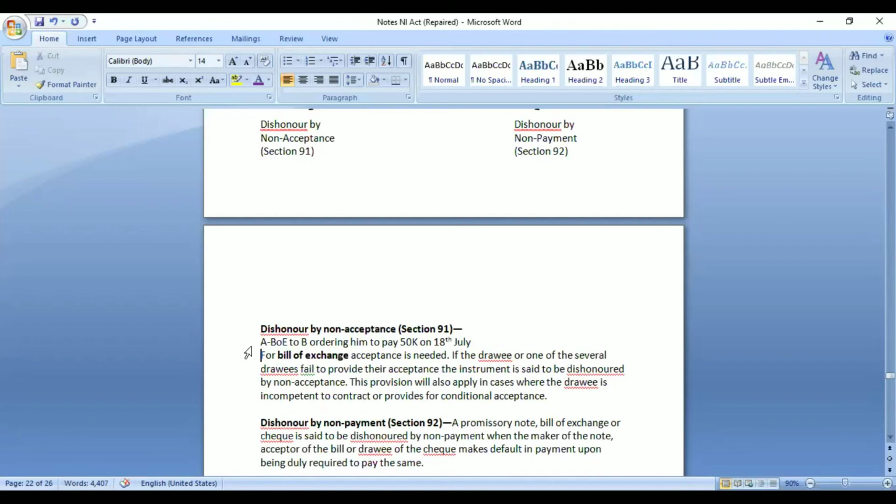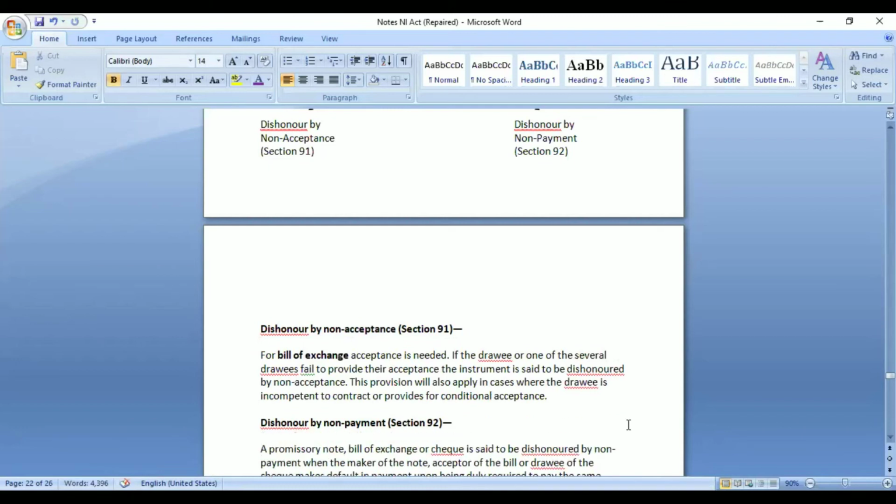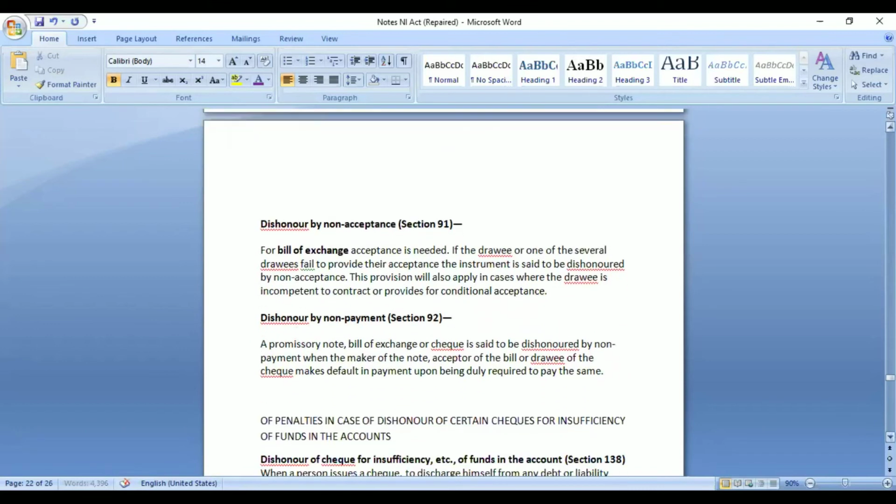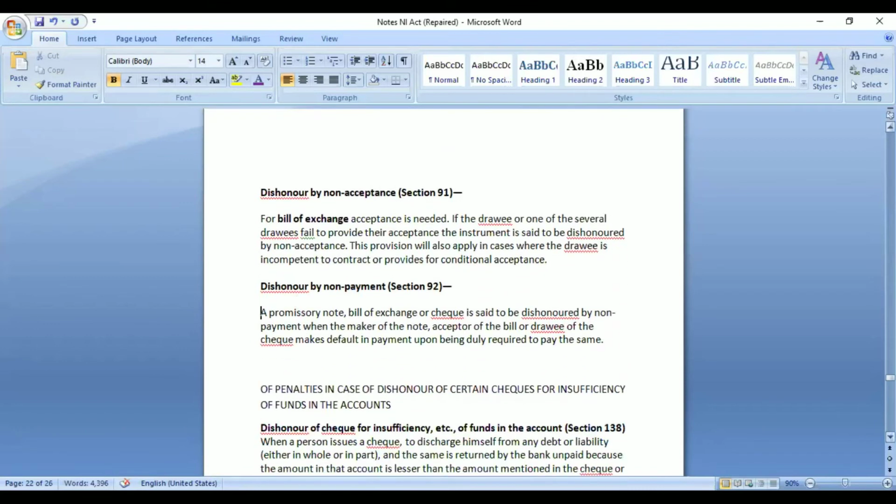In this case, A makes a bill of exchange against B, giving him an order to pay 50,000 rupees on 18th of July. In case B does not accept that bill of exchange, then we can say that the bill of exchange is dishonored by non-acceptance. So this provision would be applicable only in case of bills of exchange, where we need the acceptance of the other person to make him legally liable under that particular instrument. So regarding non-acceptance, it would be only in case of bills of exchange where the person had a duty to give his acceptance, but he failed to do it.